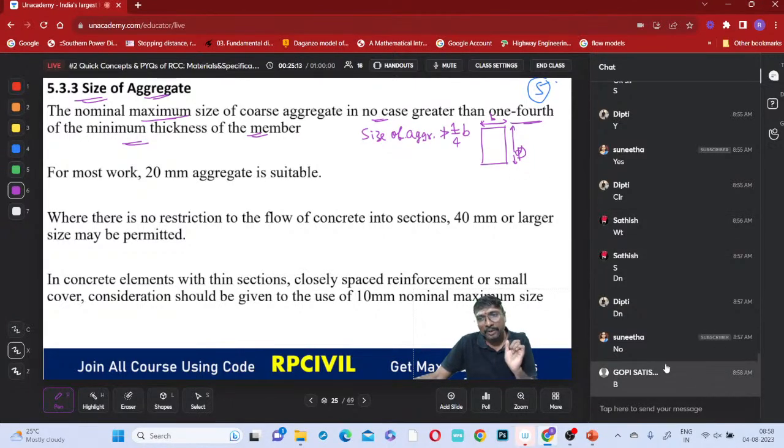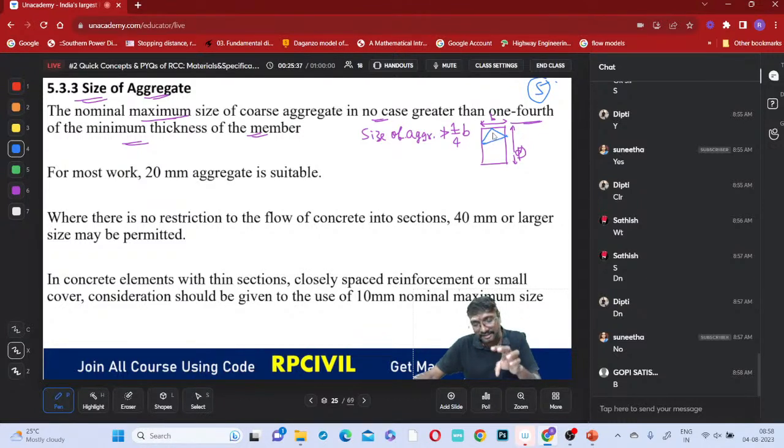Now why? Because if the aggregate size is very large, suppose you have only one aggregate here, is it a proper way of construction? When you have only one aggregate, can you ensure proper bonding with other aggregates? Because of its heaviness, it may be subjected to separation.